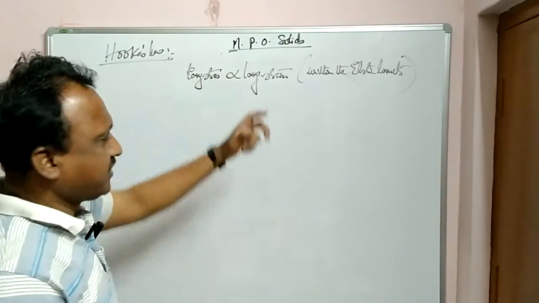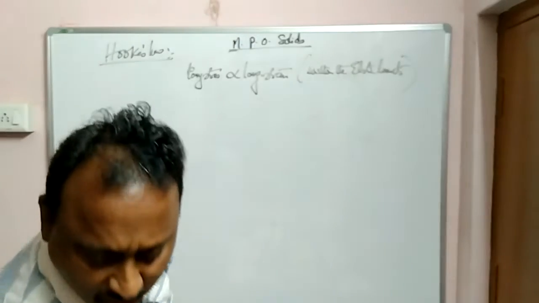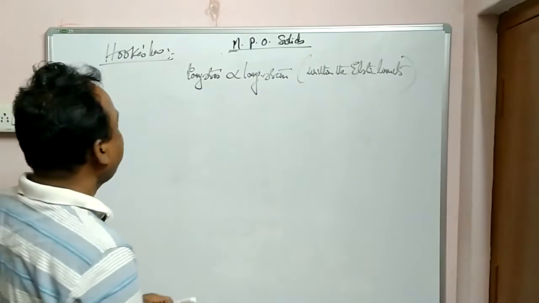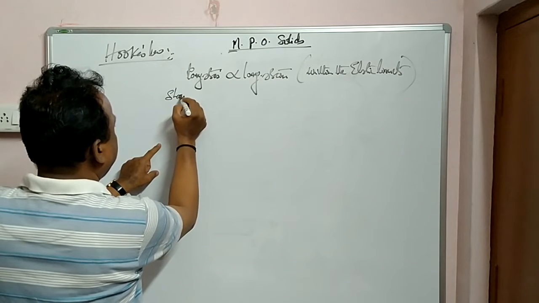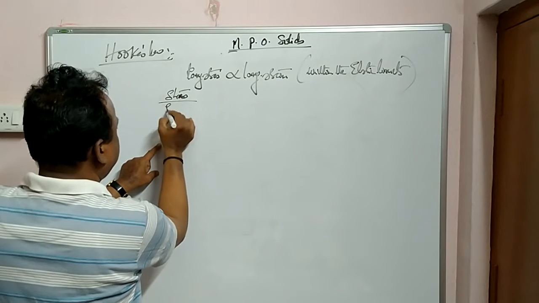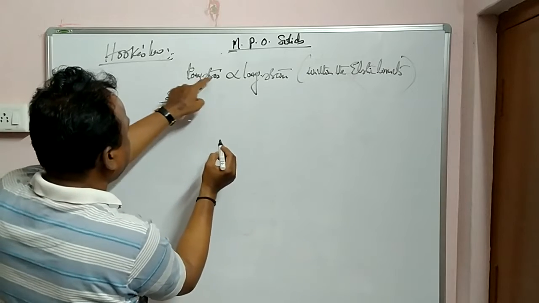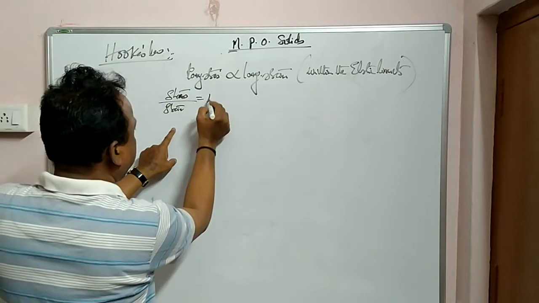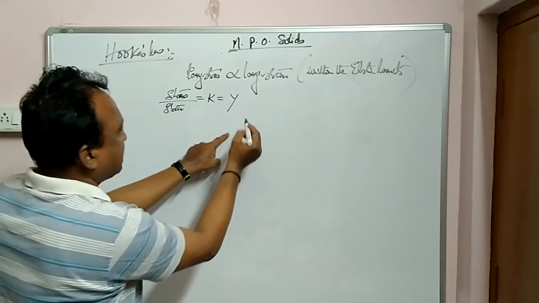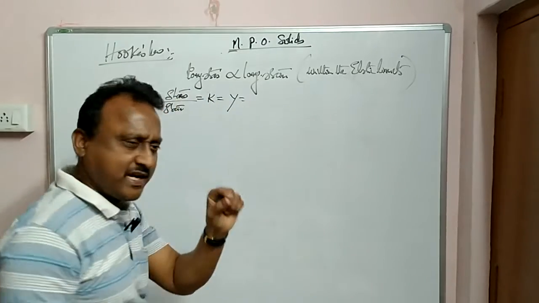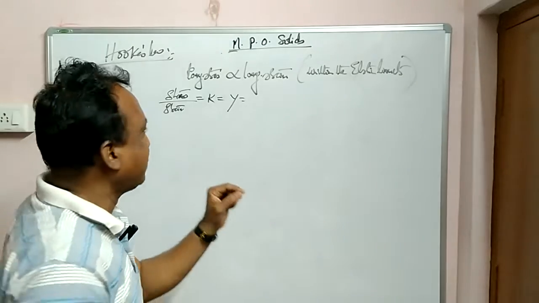Or longitudinal stress is proportional to longitudinal strain. Okay? Or stress by strain, that is longitudinal stress by longitudinal strain is equal to a constant. This constant is called Y, and it is named after the scientist Young.